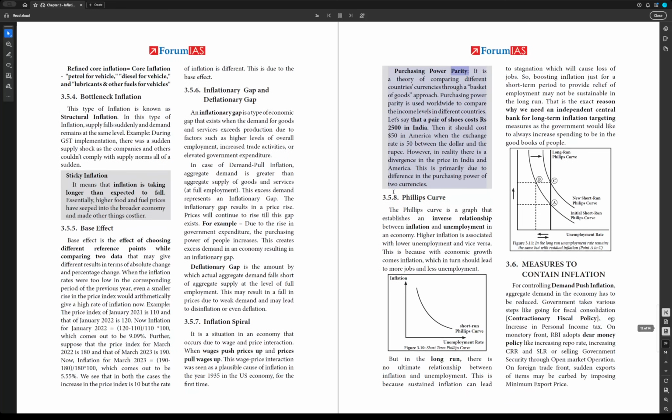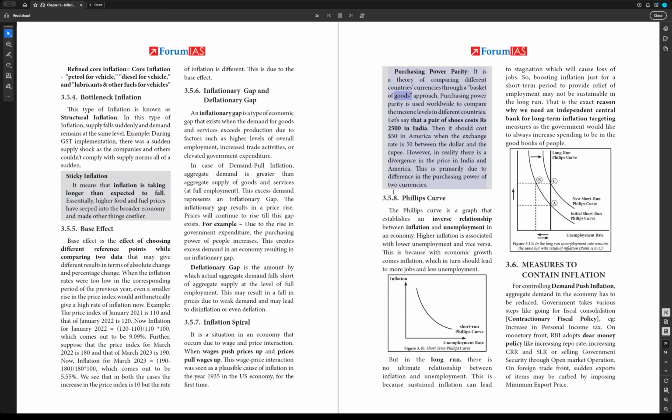Purchasing power parity. It is a theory of comparing different countries' currencies through a basket of goods approach. Purchasing power parity is used worldwide to compare the income levels in different countries. Let's say that a pair of shoes costs 2,500 rupees in India. Then it should cost $50 in America when the exchange rate is 50 between the dollar and the rupee. However, in reality, there is a divergence in the price in India and America. This is primarily due to difference in the purchasing power of two currencies.